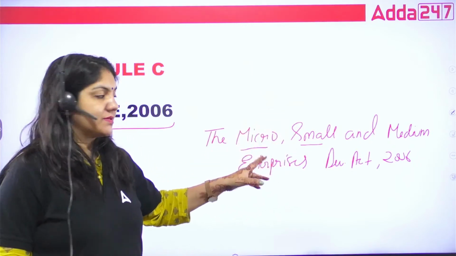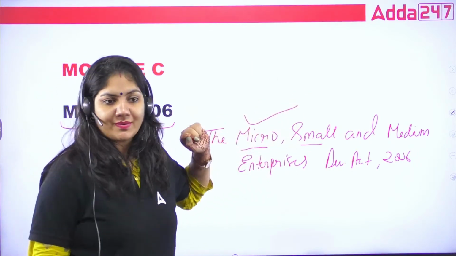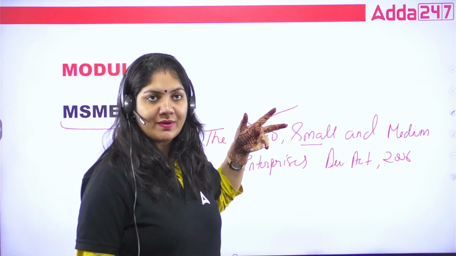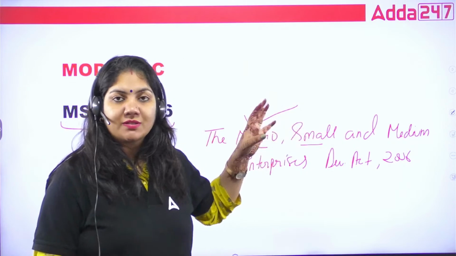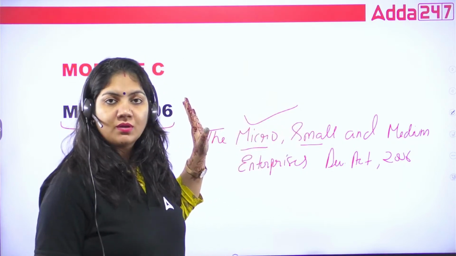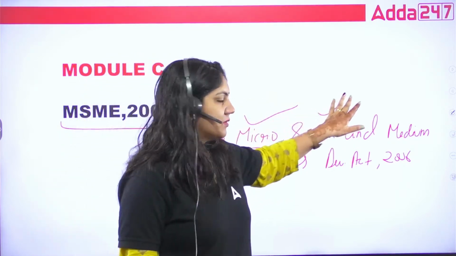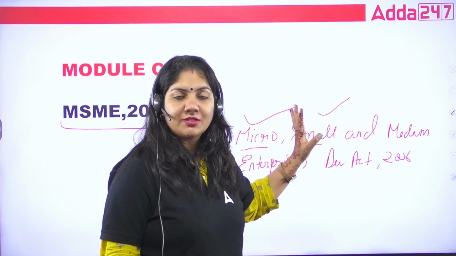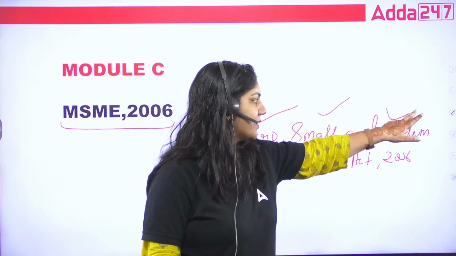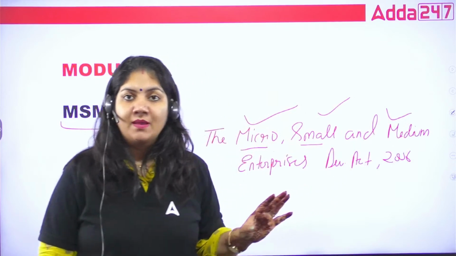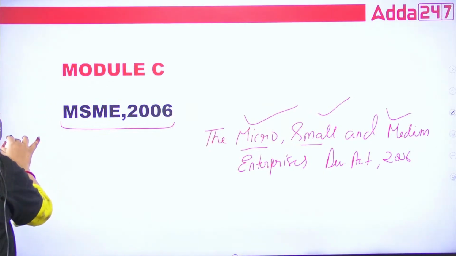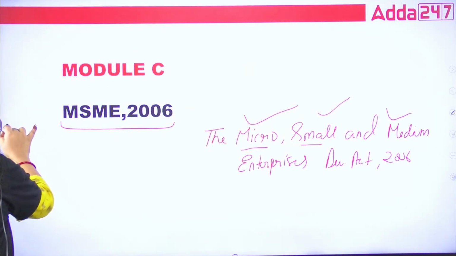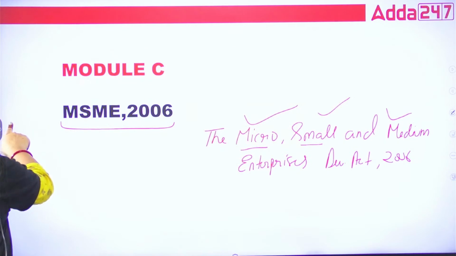Suppose any person establishes a micro enterprise. If the investment and turnover come under micro, or if the investment and turnover come under small industry, or if the turnover and investment come under medium industry, we have to encourage and develop these. So this act is basically this. Okay, so what exactly do we have to study?